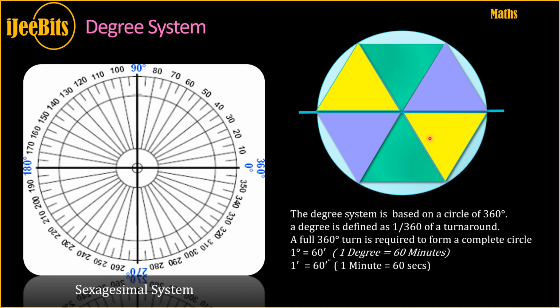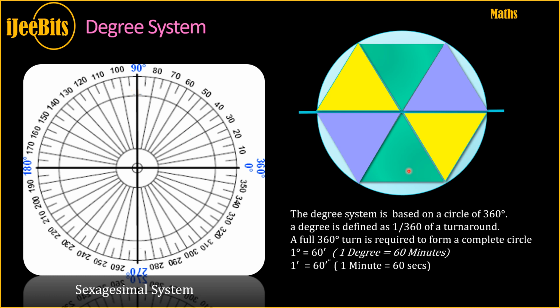So 60 plus 60 plus 60 is equal to 180, which covers half of the circle. Another 180 is occupied by the other three equilateral triangles. So a total of 6 equilateral triangles could fit within the circle when the side of the triangle is equal to the radius of that circle.